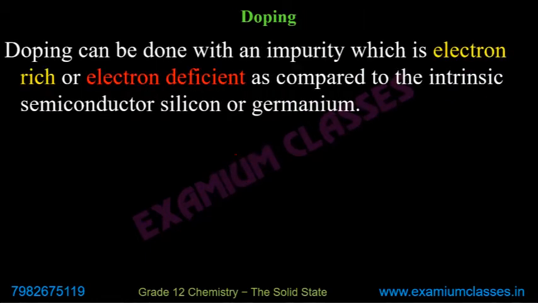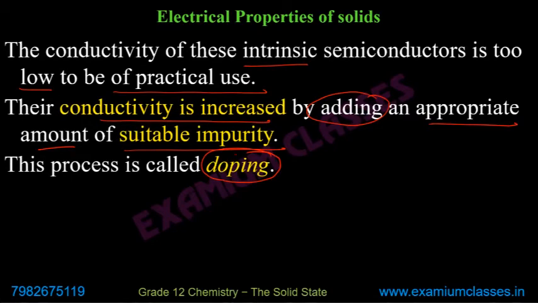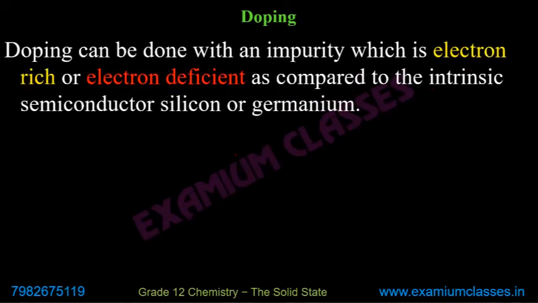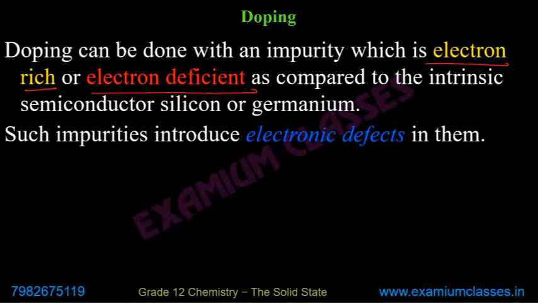This question appears for 1 mark. You need to understand what doping is. Doping is the process of increasing the conductivity of intrinsic semiconductors by adding suitable impurity. Doping can be done with an impurity which is electron rich or electron deficient, meaning it either has an excess of electrons or fewer electrons than required by the octet rule.